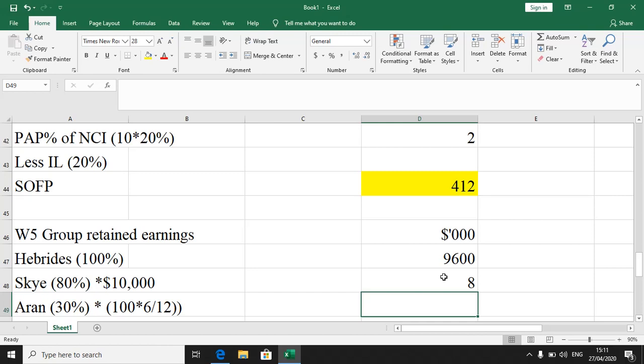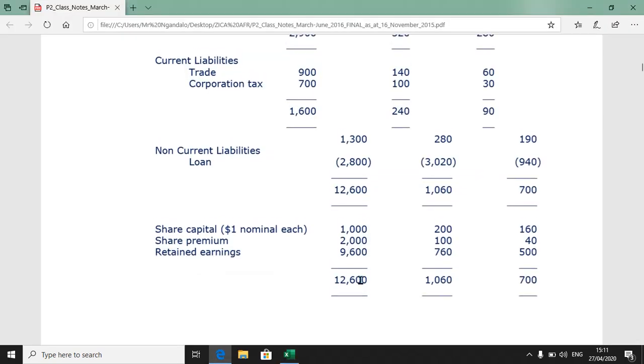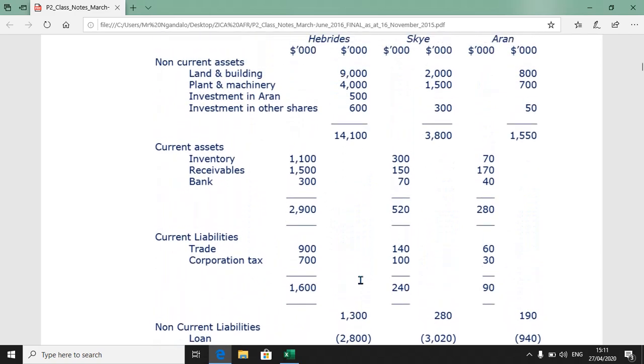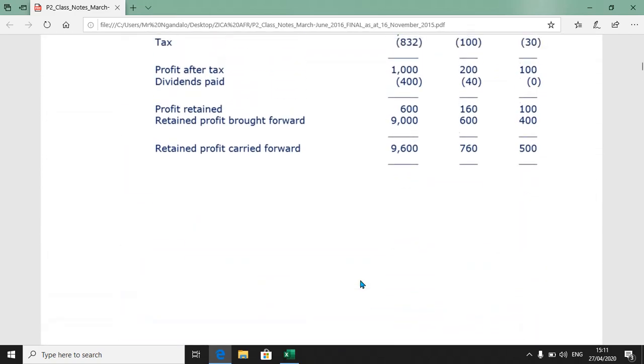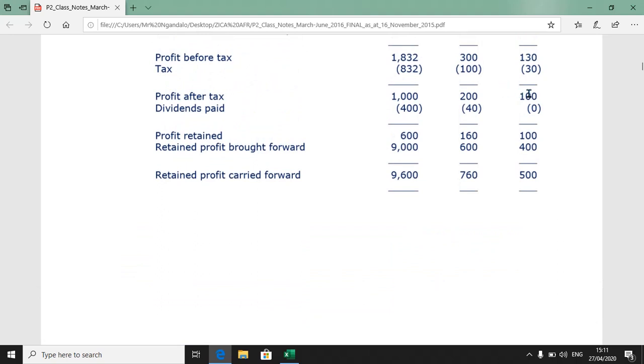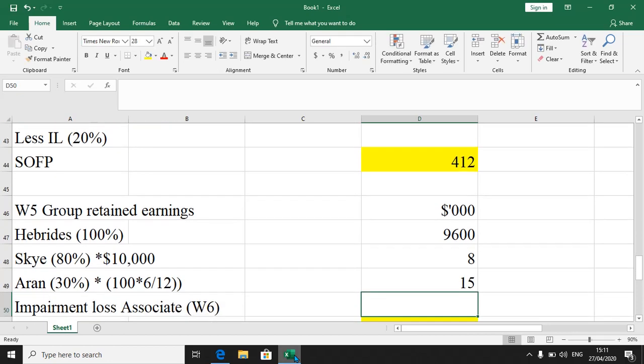Check your associate column. You should be able to see 100 there. Let me just take you there so that you don't say we can't see the 100. The 100 is right there. You can see there. All right, so when you do the maths, you will be getting 50 multiplied by 30%, that's a 15.